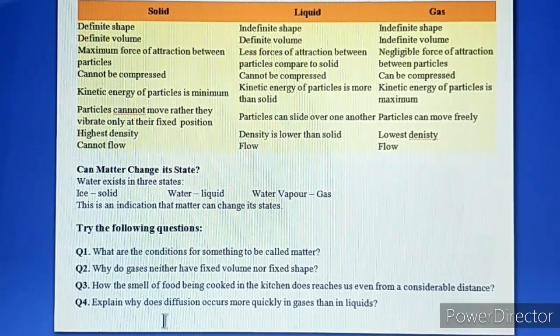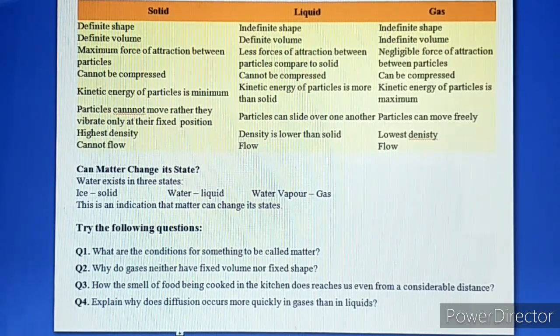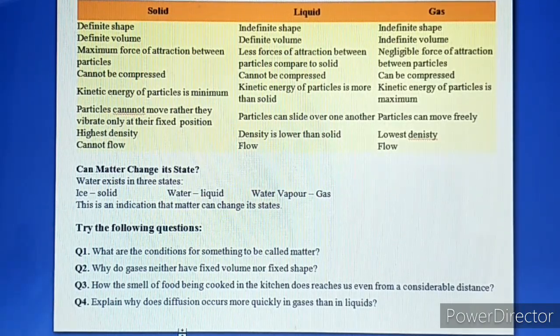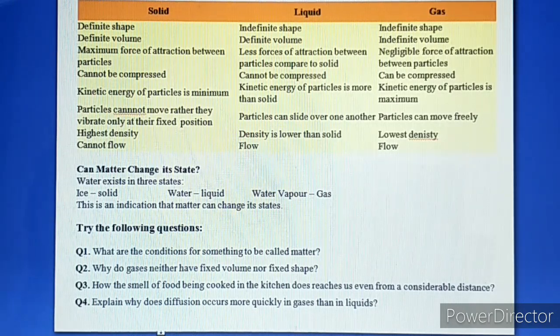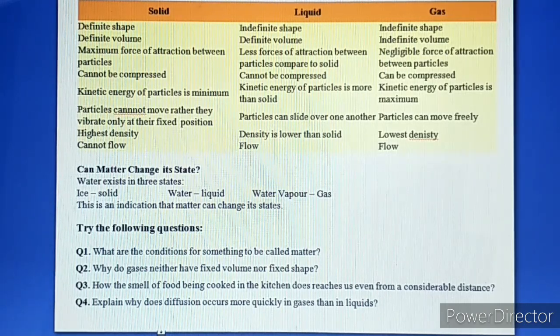Explain why diffusion occurs more quickly in gases than in liquids. And do you know what diffusion is? I'll discuss diffusion in the next video, but right now I'll give you a hint: diffusion means mixing, just mixing of two particles, and it occurs more quickly in gases than in liquids. Why does it happen like that?